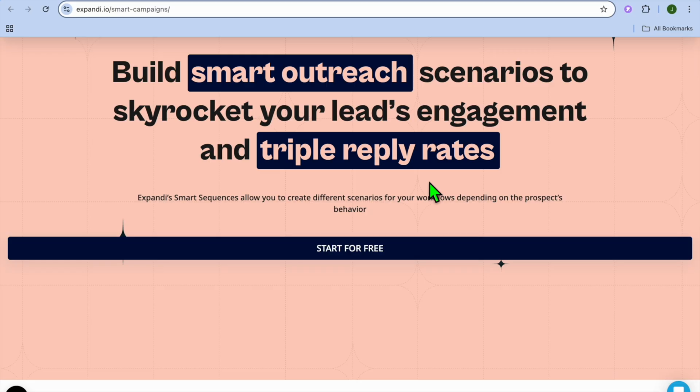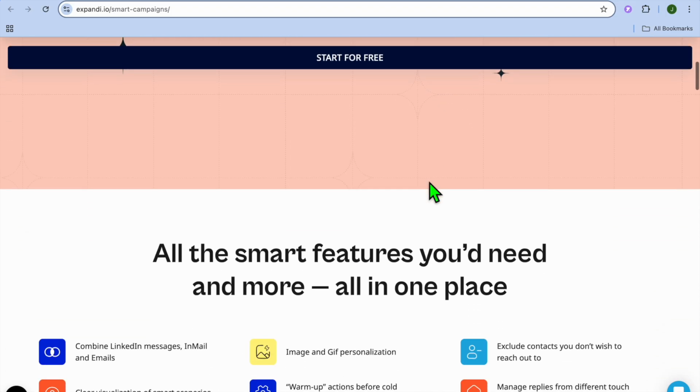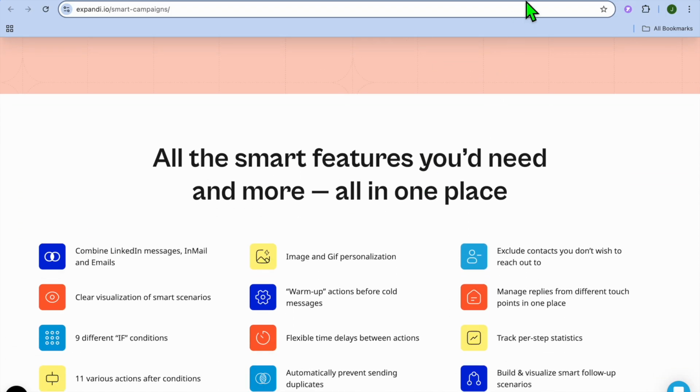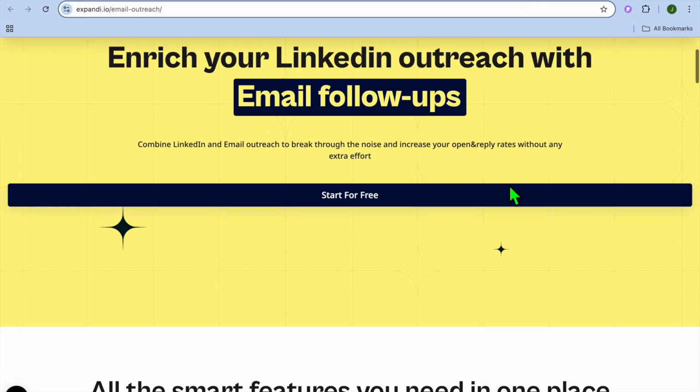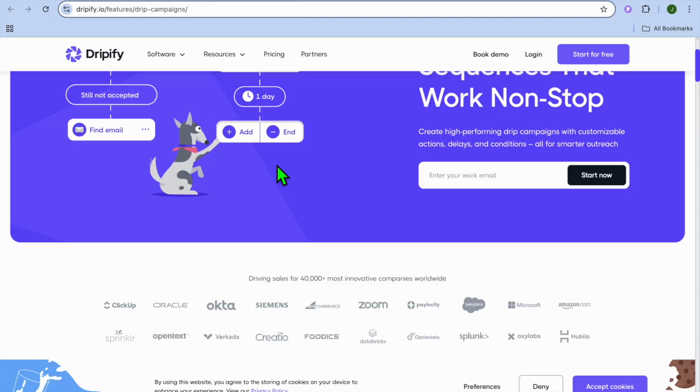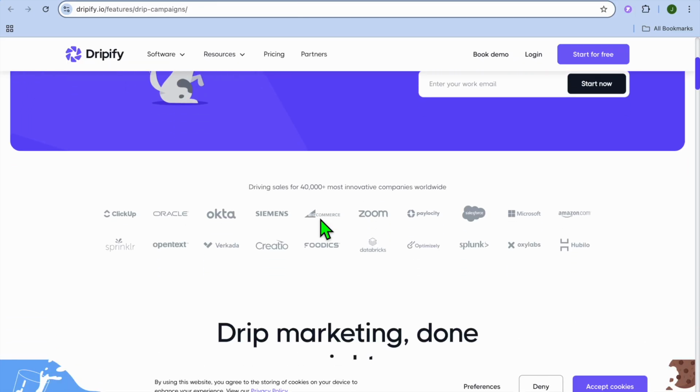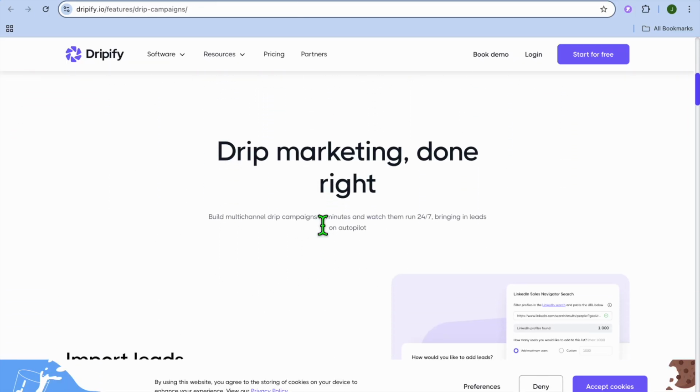And if we were to talk about personalization, Expandi offers advanced personalization with images, GIFs, and dynamic texts and LinkedIn engagement targeting, while Dripify, on the other hand, offers basic personalization for names and profile info.